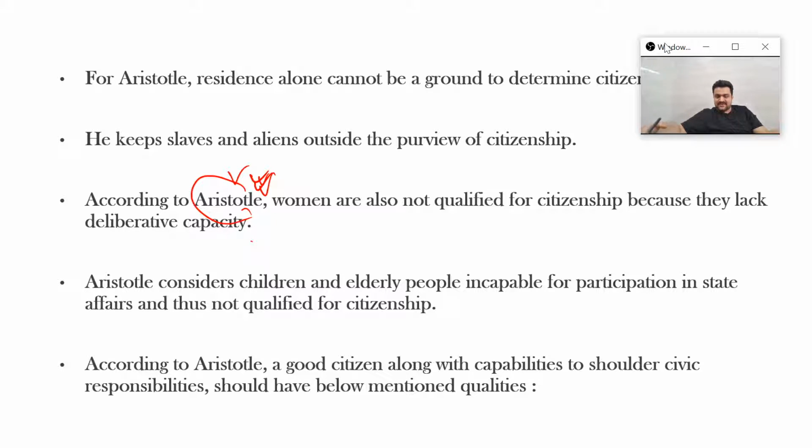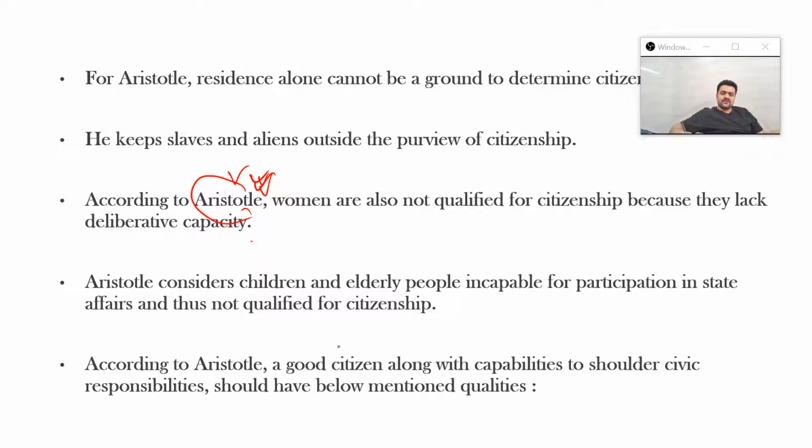Aristotle considers children and elderly people incapable of participation in the same. So children, because they don't have knowledge. They are children and they will not have that kind of knowledge, that kind of ability to contemplate, ability to think, ability to reflect. The same is true for elders also, because they will not be proper with their health and capacity to participate in the affairs of the state, and that is why both of these sections are not going to be citizens.